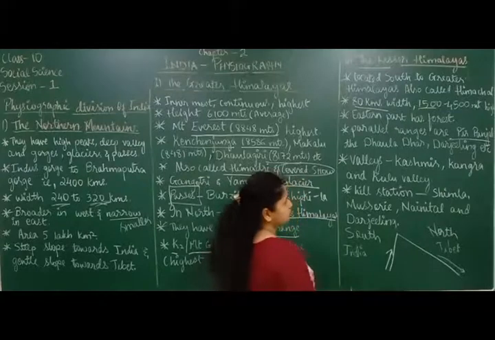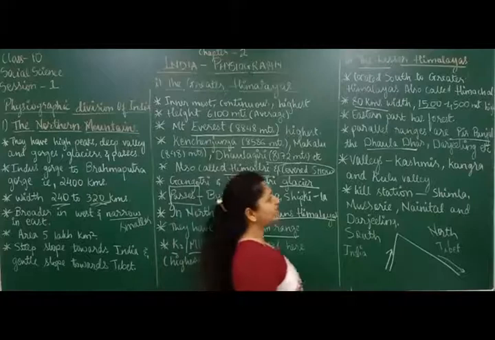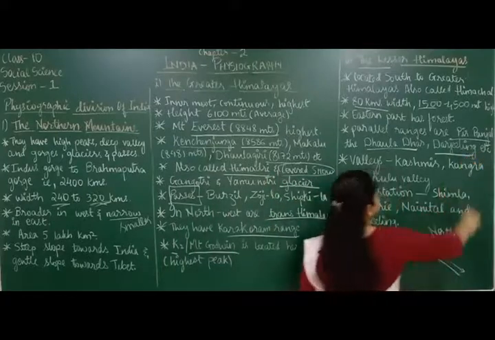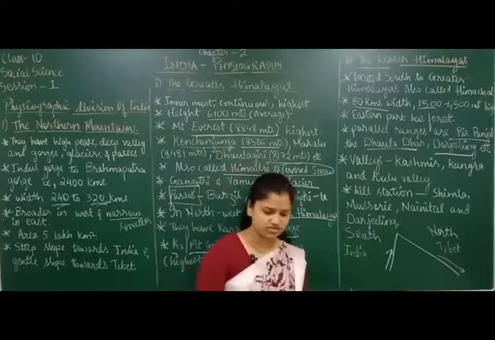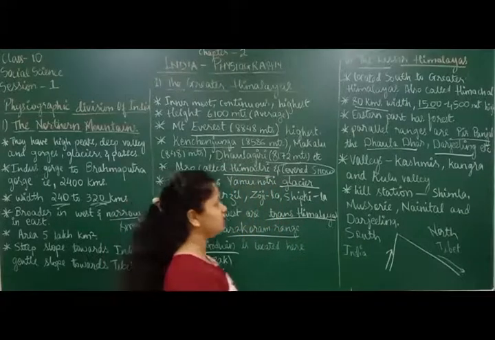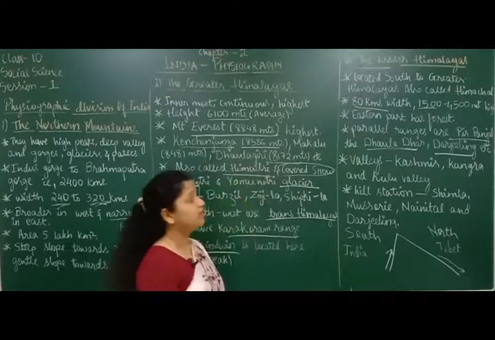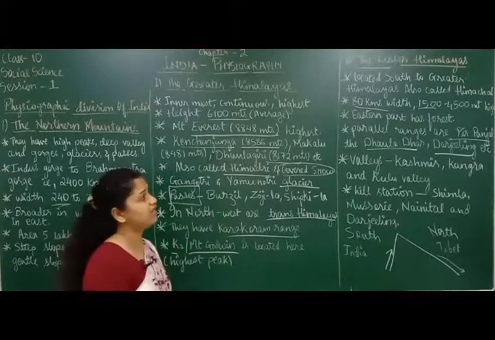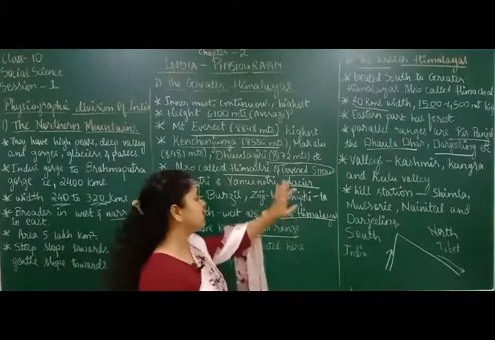Pir Panjal, Dhauladhar and Darjeeling. I am sure you are aware of Darjeeling, it is one of the hill stations also. So Pir Panjal, Dhauladhar, Darjeeling, these are some of the mountain ranges which run parallel to the Lesser Himalayas.